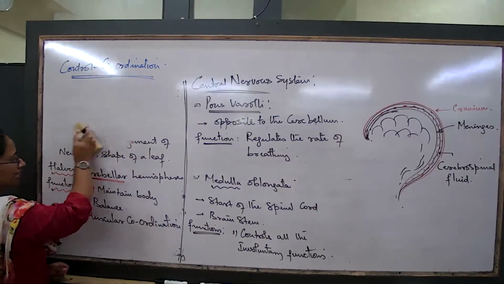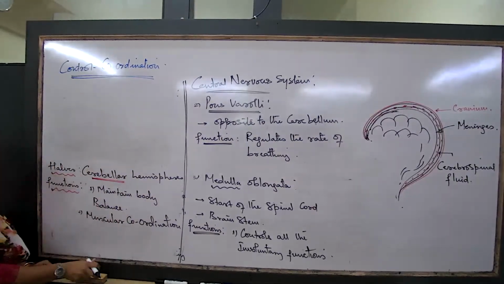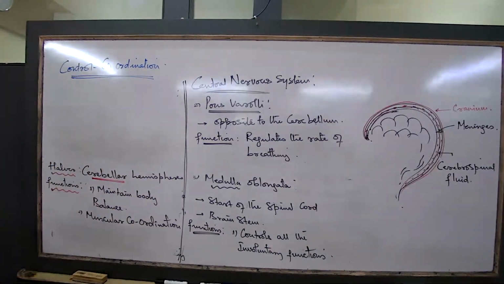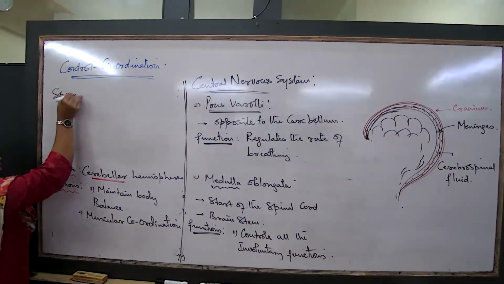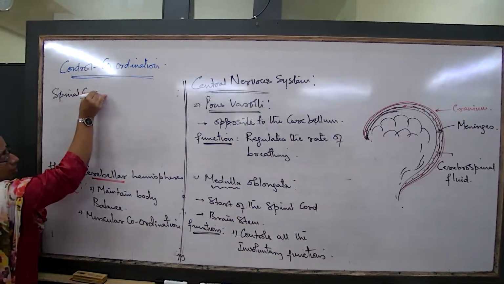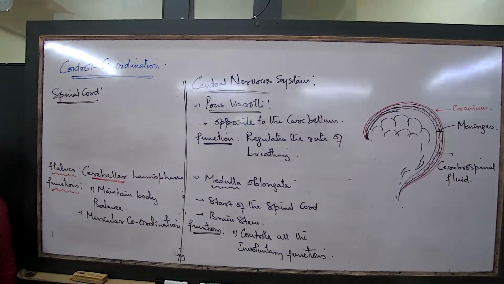Can you give me an example of a reflex? When we were learning the concept of nerve impulse conduction, that time also synapses and all, that time also I gave you some idea about the concept of reflexes. The moment we talk about the spinal cord, the basic subdivisions no need, but then the functions you have to remember.